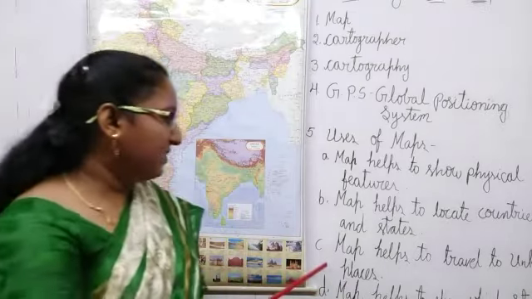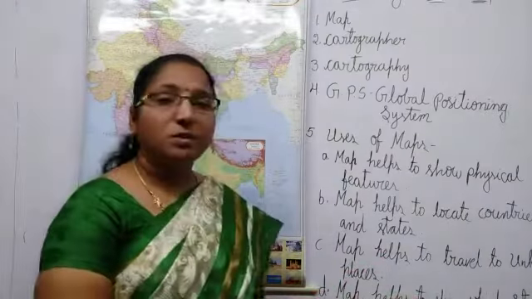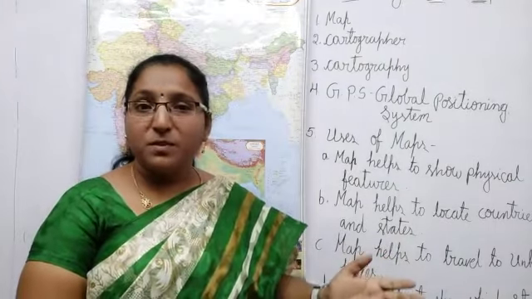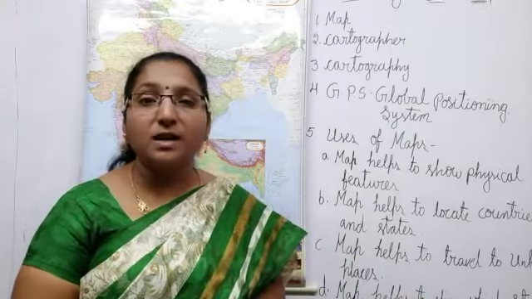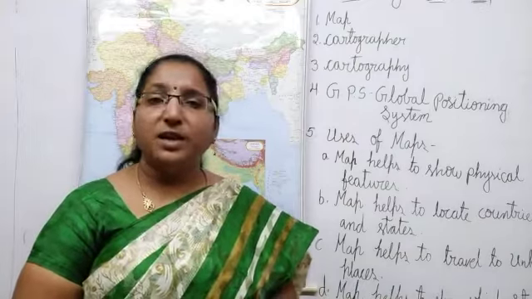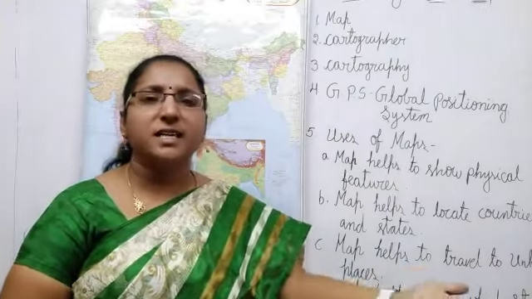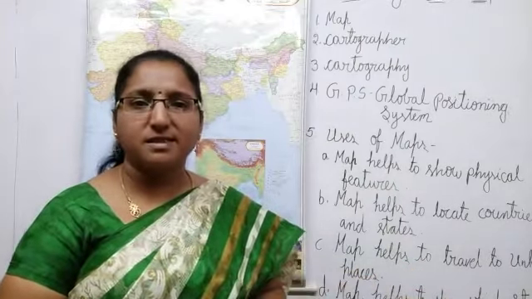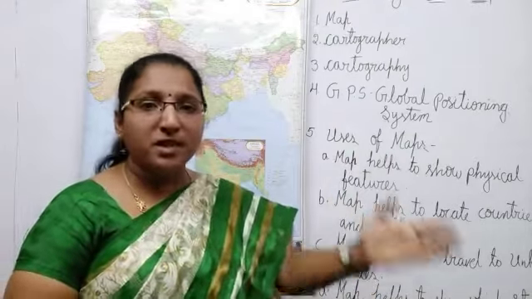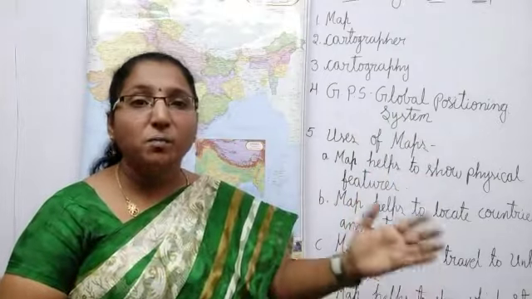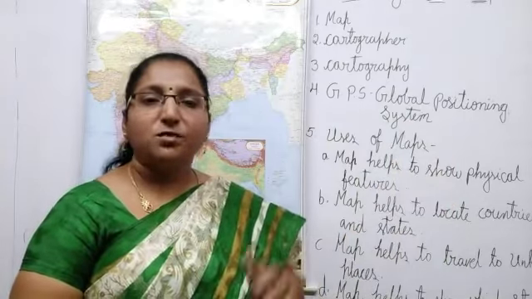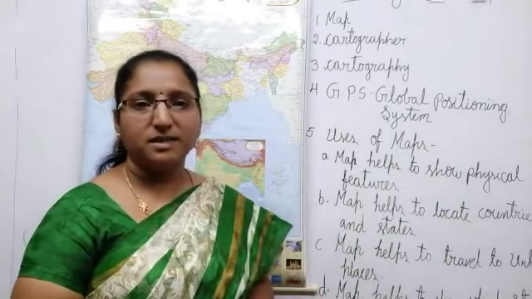Now, the third one is map helps to find and travel to unknown places, children. This map helps especially tourists, those who are traveling to unknown places. Suppose in the summer season, we like to travel to other cities or otherwise new places. So, the map helps to locate that particular place where it is. What are the important places there? What are the important monuments there? This full information it gives to us.